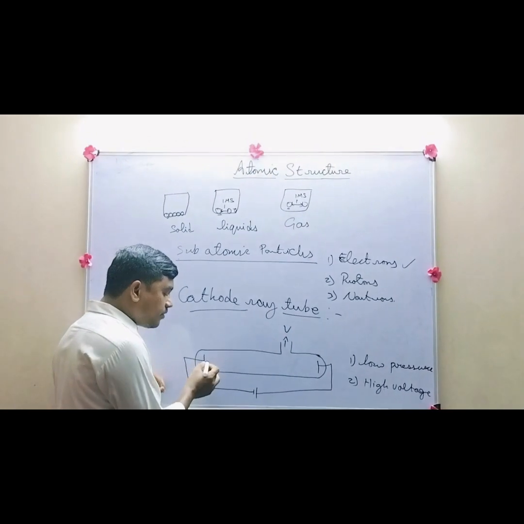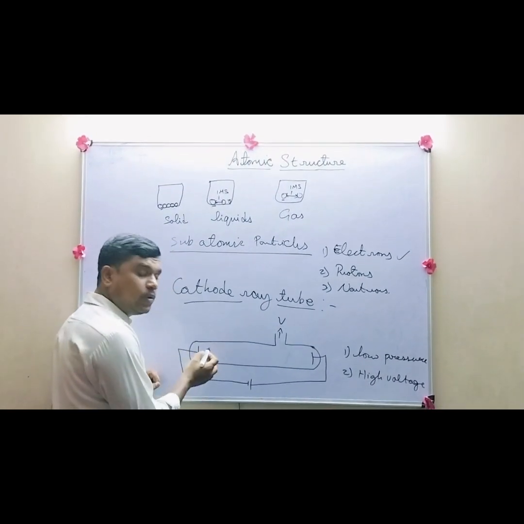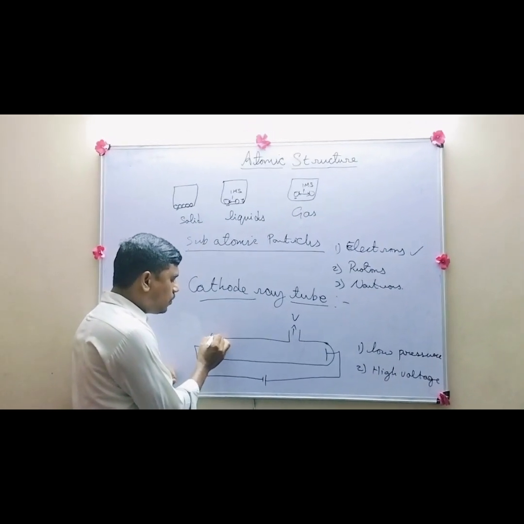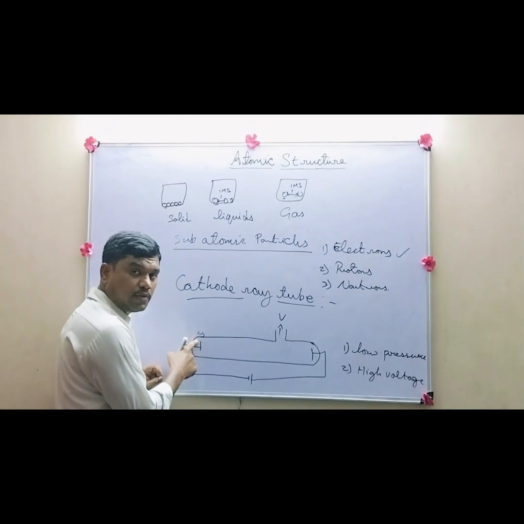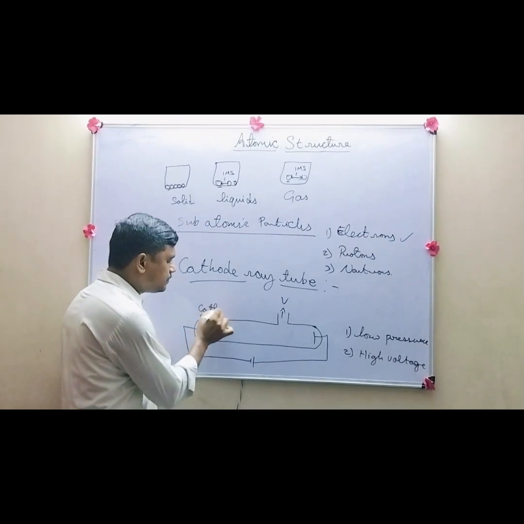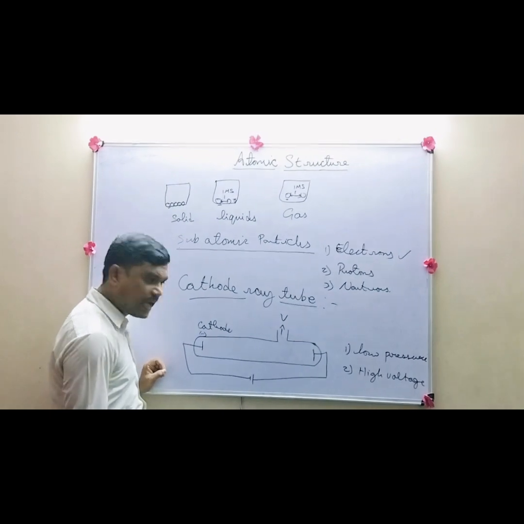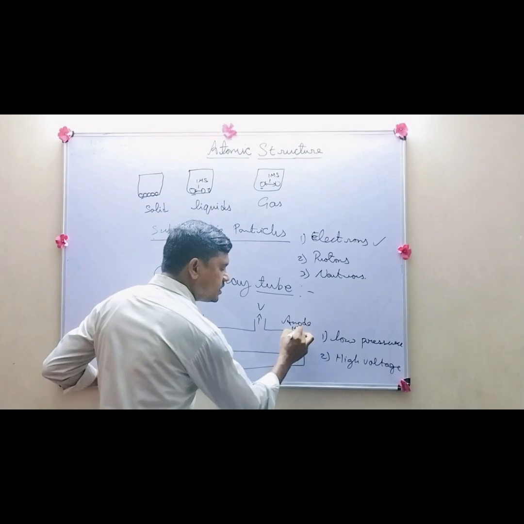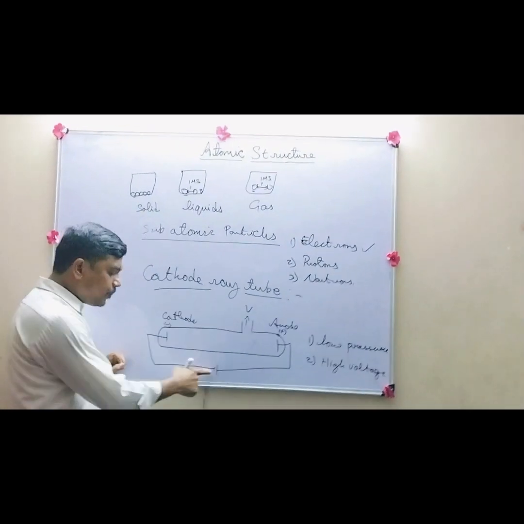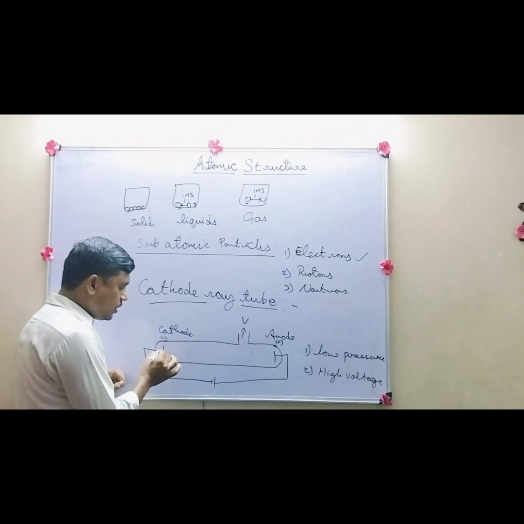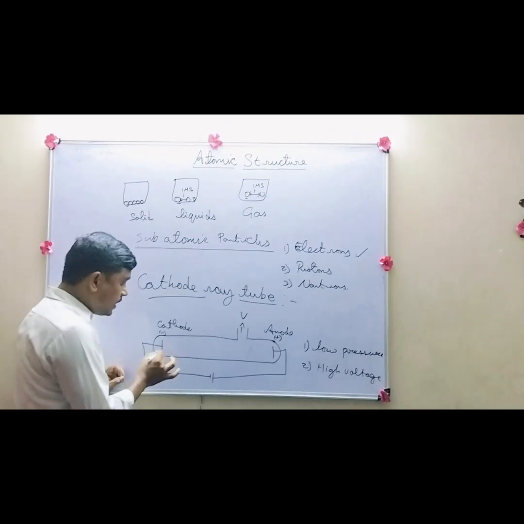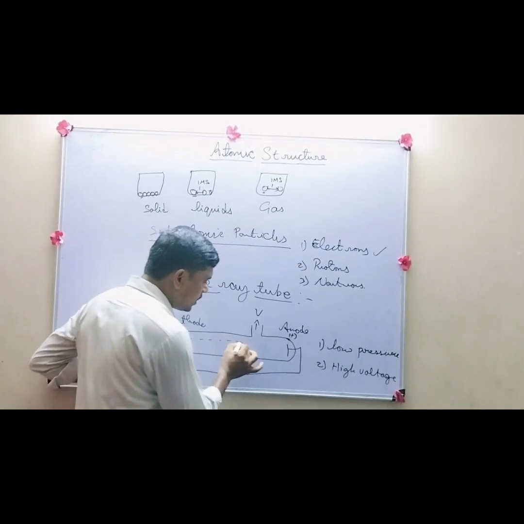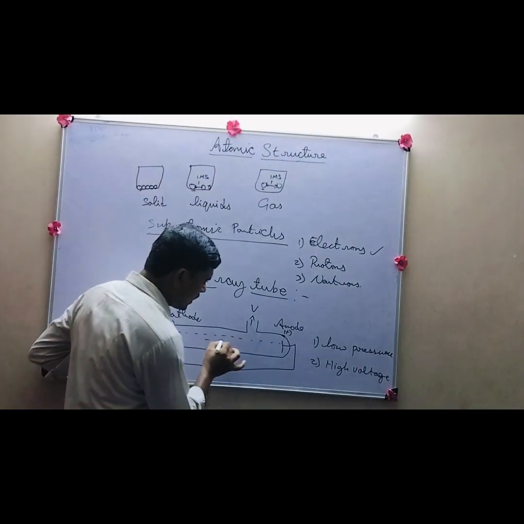As we have created this condition with a high voltage, we have a negatively charged electrode here. We call it the cathode, and the opposite, positively charged electrode is the anode. As you pass the electricity, they found that some particles are moving from the cathode towards the anode.